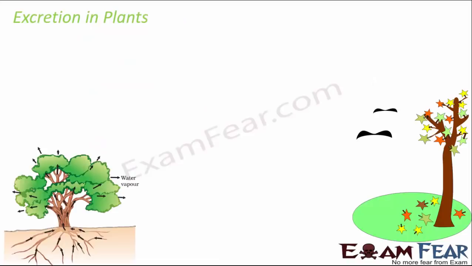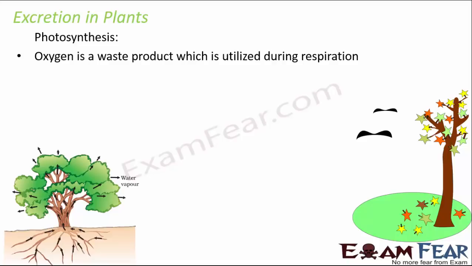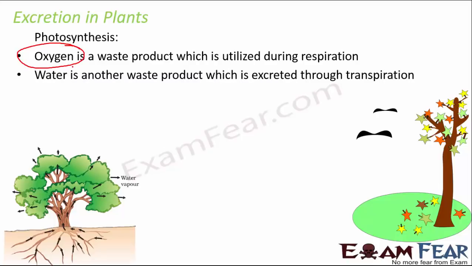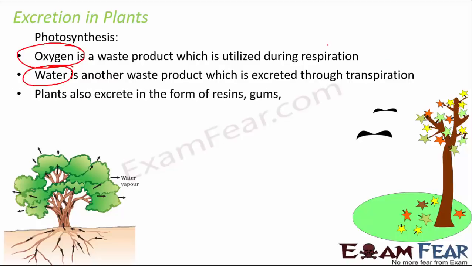Now let's move on to the next life process, that is excretion. So how are the waste products removed from a plant? In plants, the food is produced by photosynthesis, but as a result of photosynthesis, oxygen is a waste product, because oxygen is one of the products of photosynthesis which is not required right at that time. So what do we do with that oxygen? Similarly, water is another waste product during transpiration, that is loss of water from the leaves, right? So all of these are thrown out of the plants by excretion.